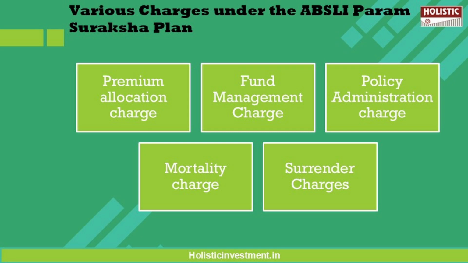Another is the mortality charge. So this is charged for providing you with life cover, and it is based on the sum at risk and is deducted at the start of each month by the proportionate cancellation of units from each fund under the policy at the time. So the charge per thousand of sum at risk will depend on your gender and the attained age of the policy holder. And another charge is miscellaneous charge, which is not present in this policy.